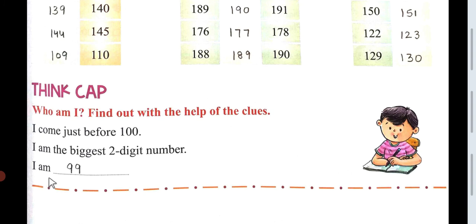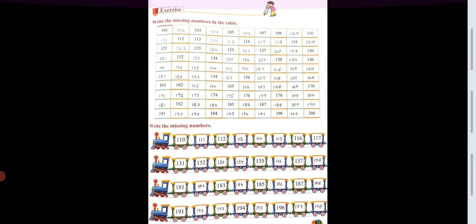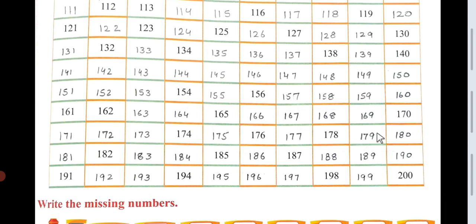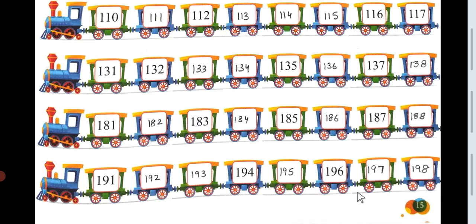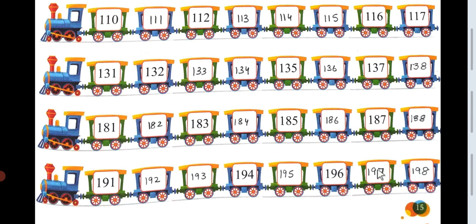And one more thing I want to tell you, students. I have told you not to use 'and' in number names. So 101, 102, 103, 104, 105, 106, 107, 108, 109, 110. As it is, you have to count up to 200. I have done this exercise given on page number 72. So you also please do it in your textbooks, maths book.